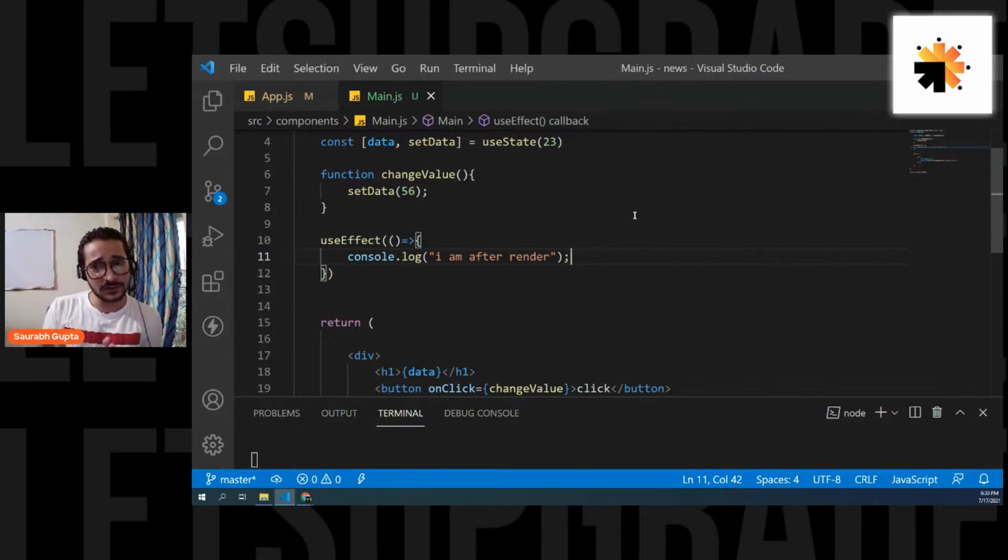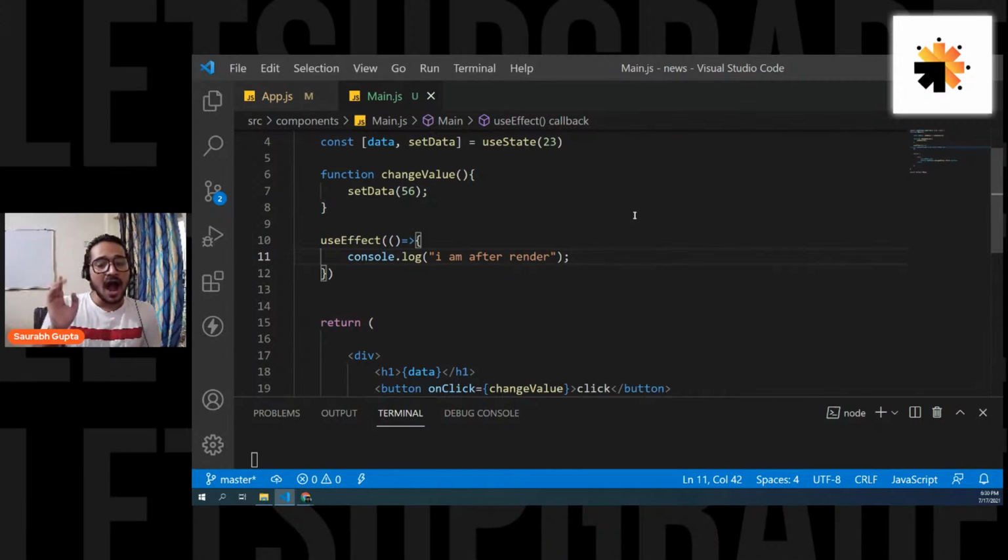So first of all, you understood what happens when you write a normal useEffect. useEffect is a function which will be called on something else. So if something else happens, I will be called. Right now, if the component is rendering, I will be called. Is that clear, guys? Everyone, are we clear with this?